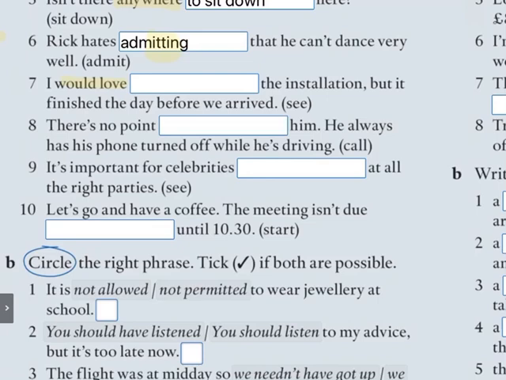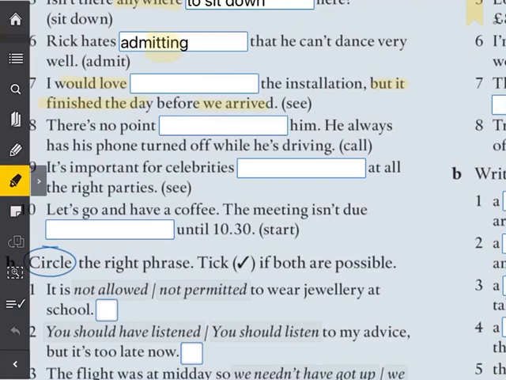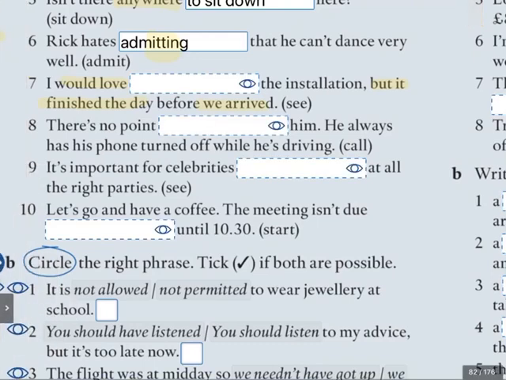And also it finished the day before we arrived. So we need here to talk about the past. So in this sentence, we need a perfect infinitive. 10 points for anyone who got a perfect infinitive. I would love to have seen the installation, but it finished the day before we arrived. I would love to have seen, because see is referring to something in the past.